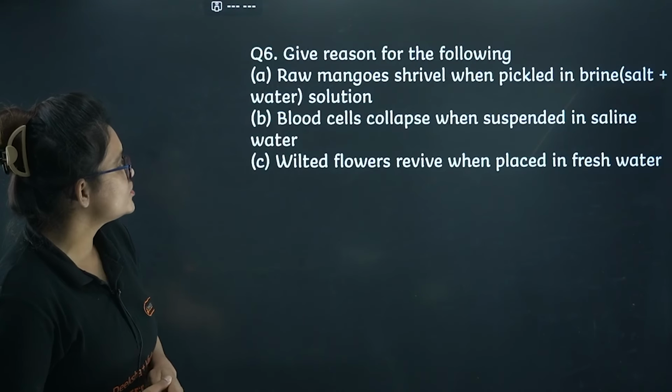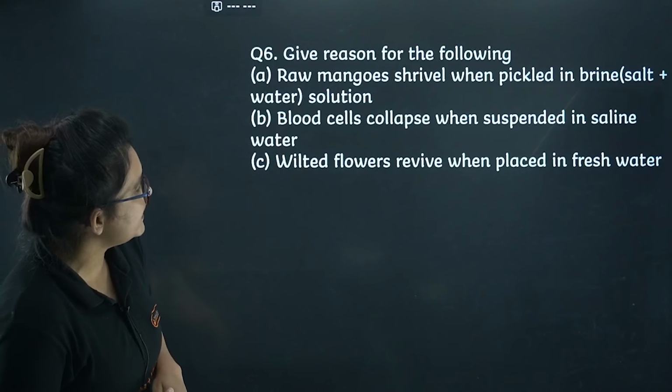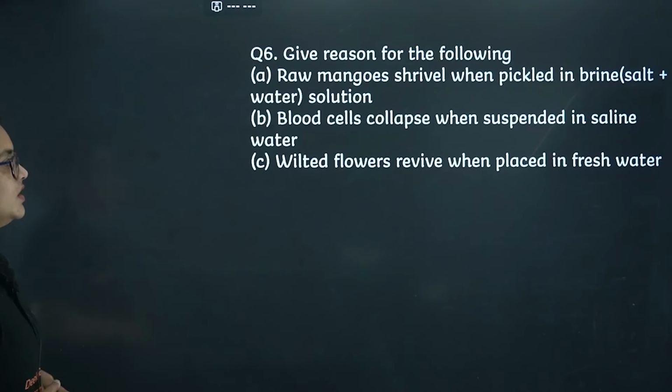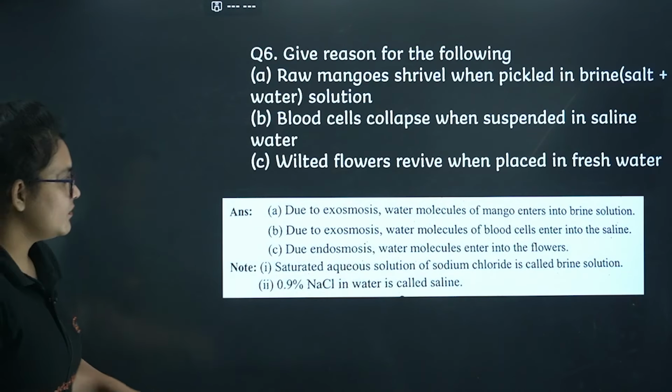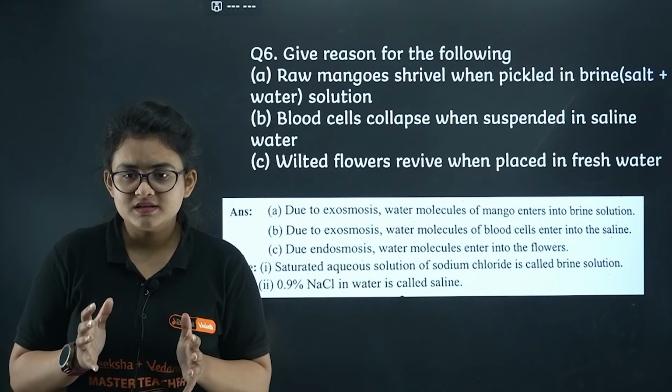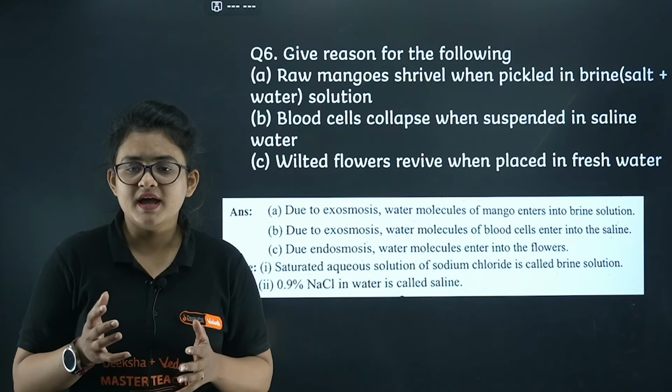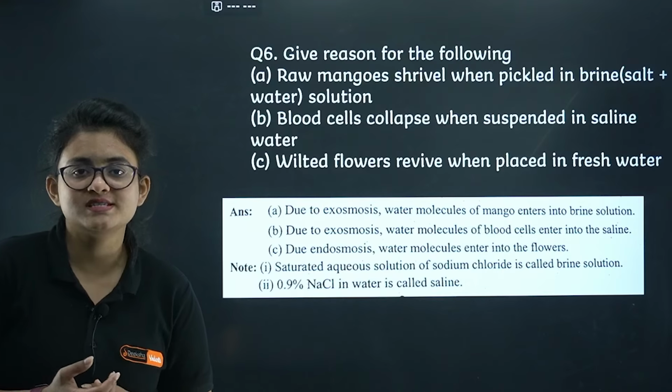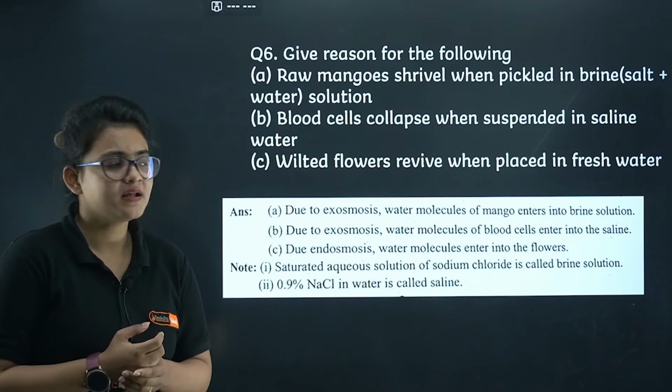First is, raw mangoes shrivel when pickled in brine solution. Okay, so you can see one by one, whenever any kind of raw mango is pickled in the brine, then what happens? Exosmosis takes place, right?